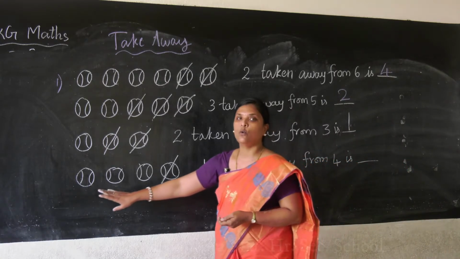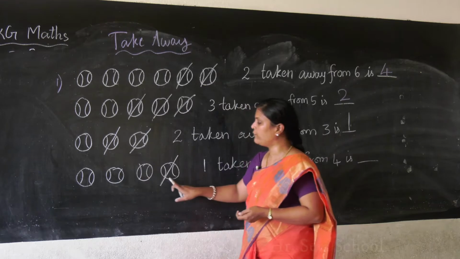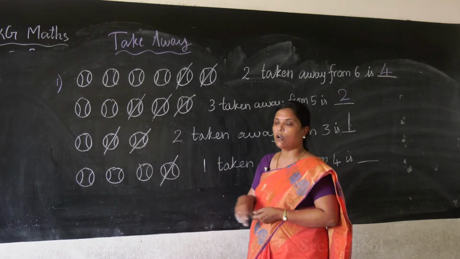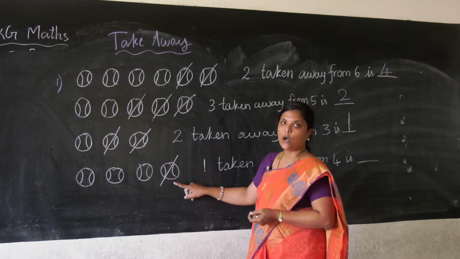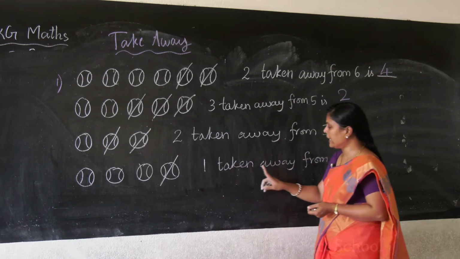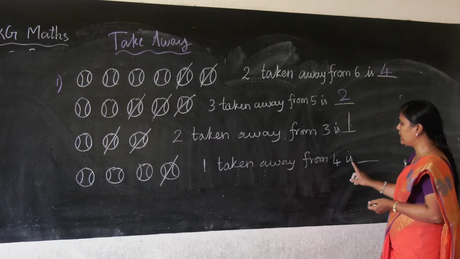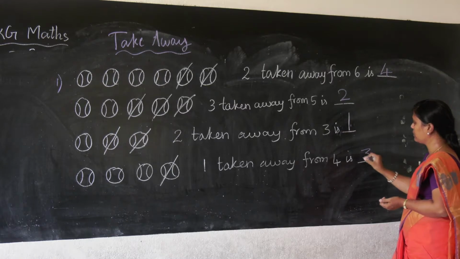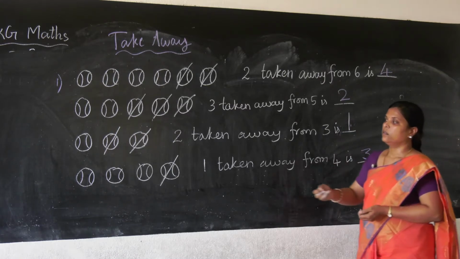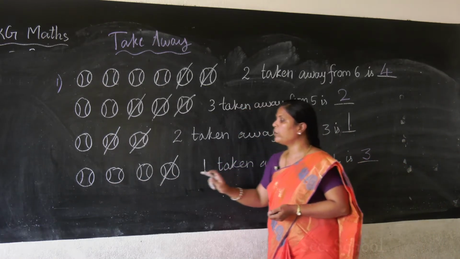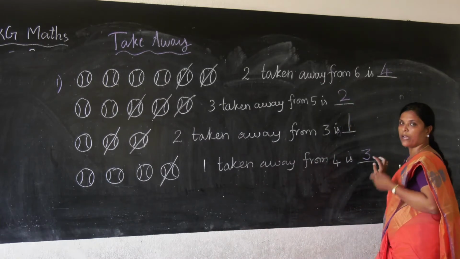See, total number is 1, 2, 3, 4. Okay, how many struck off? Only 1. So how to write? 1 taken away from 4 is 3. See here, 1, 2, 3 balls are there left. So I am writing 3.